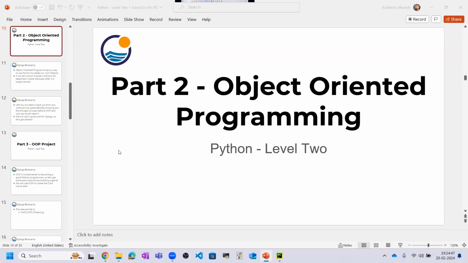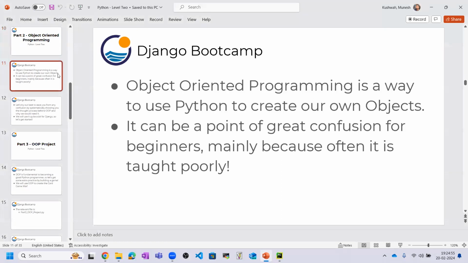So as I already suggested, we will learn about object-oriented programming. Let's talk about what object-oriented programming is. Object-oriented programming is a way to use Python to create our own objects. Using this concept in Python, we can create our own objects, and on the basis of that, we can write the functionality of that object.